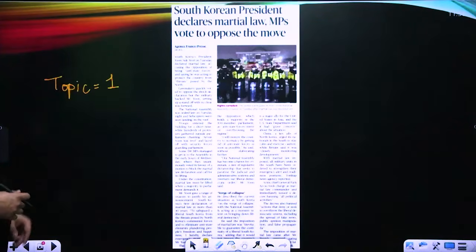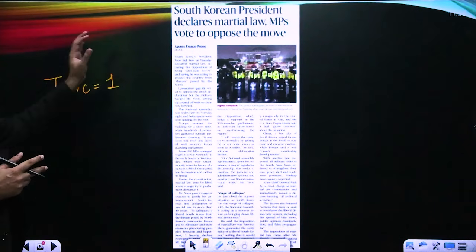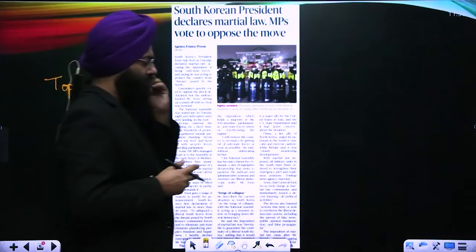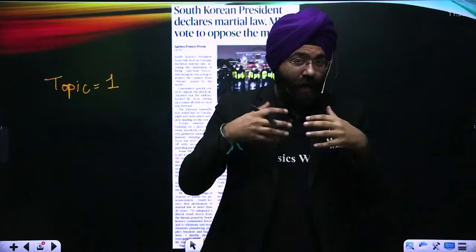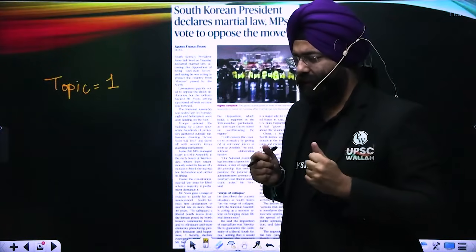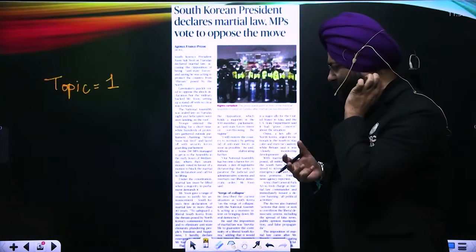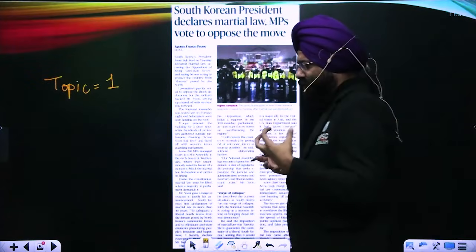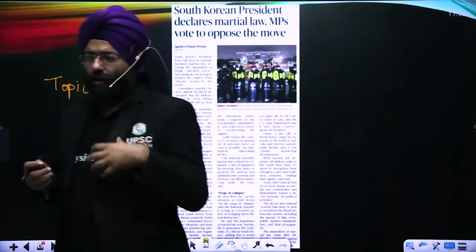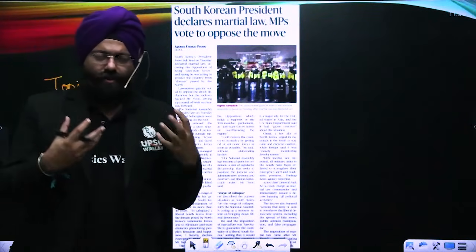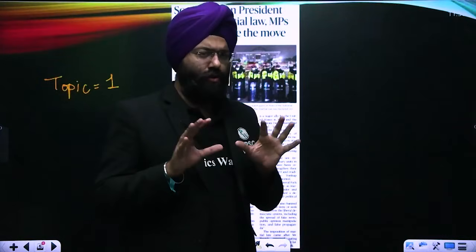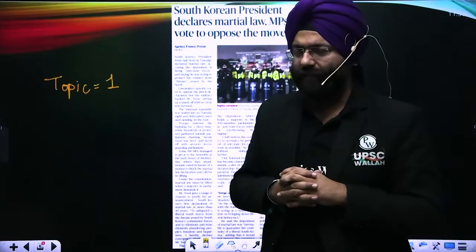Main topic. The interesting thing that happened is the South Korean president declared martial law. For our analysis, please understand that the reason the president declared martial law was that he saw the opposition trying to take control of the parliament, or some unparliamentary activities going on. So this is what the martial law is, and he declared it because of that.